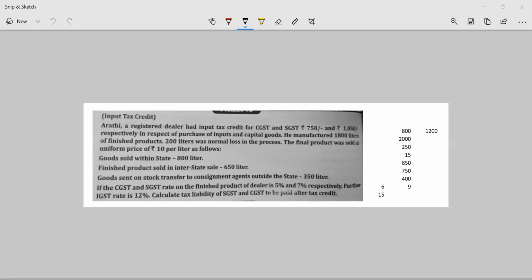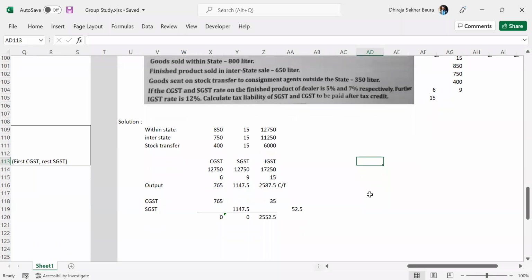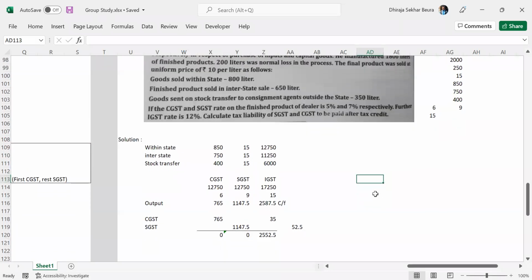Dheeraj, is it 865 IGST? Give me 1 second. 865 you said, right? No. Let me just share my screen. Okay, just verify your answer. Here, the rates are 6, 9, and 15, right? 6, 9, and 15. Yes, that's correct.